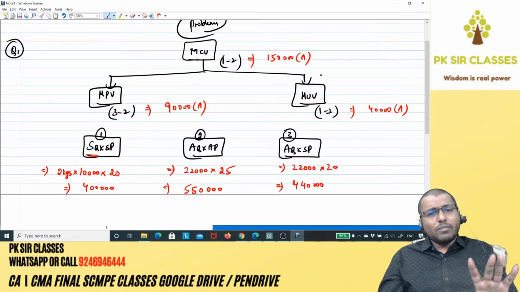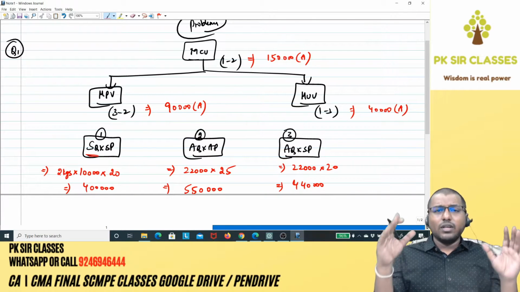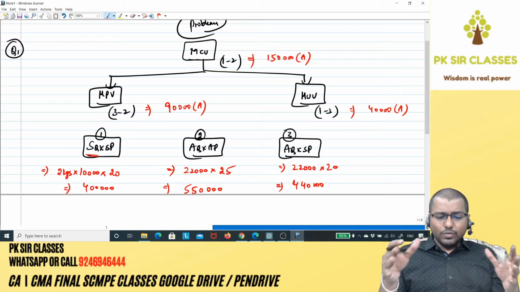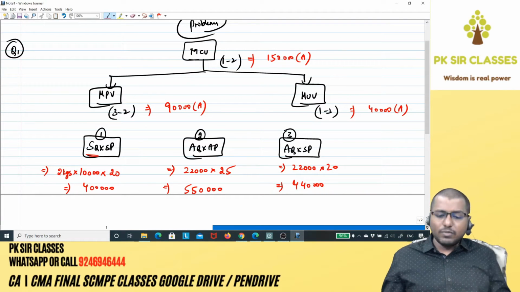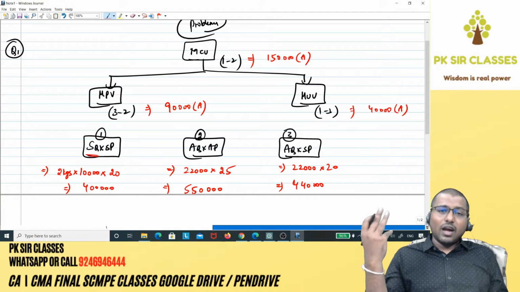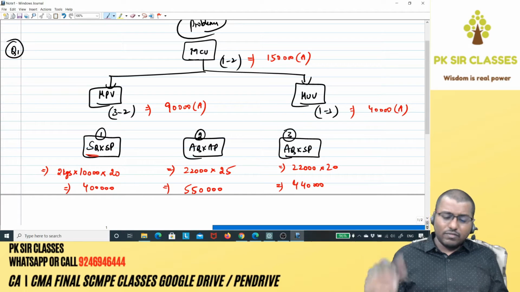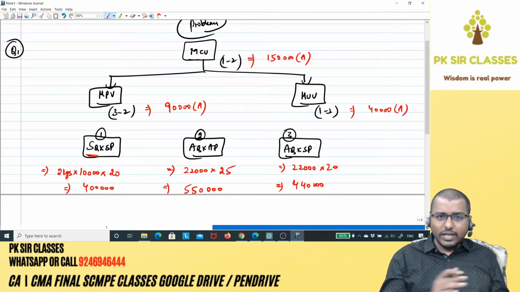In examination, can I present it this way? Absolutely. Is that clear? Please understand that there is no standard format for presentation. A good presentation means whatever you have written, I as an examiner should be able to understand. That's what you call presentation. It doesn't mean that it has to be done only with this particular way. I myself am a qualified CA, right? 8 long years back, at the time I did it this way and I qualified in the first attempt at the age of 21. You got the point? So therefore it should not be a problem for you, right?